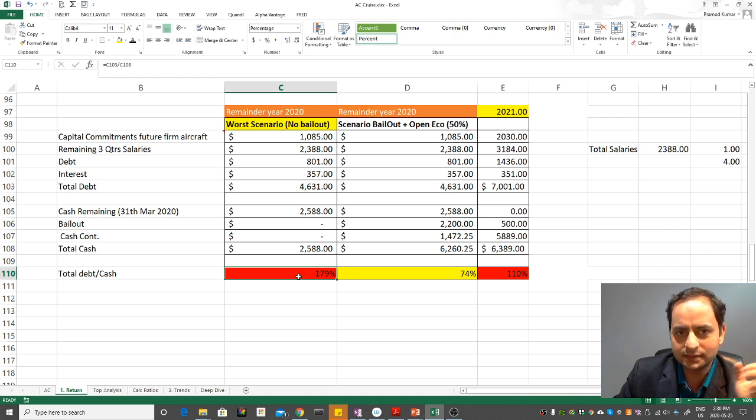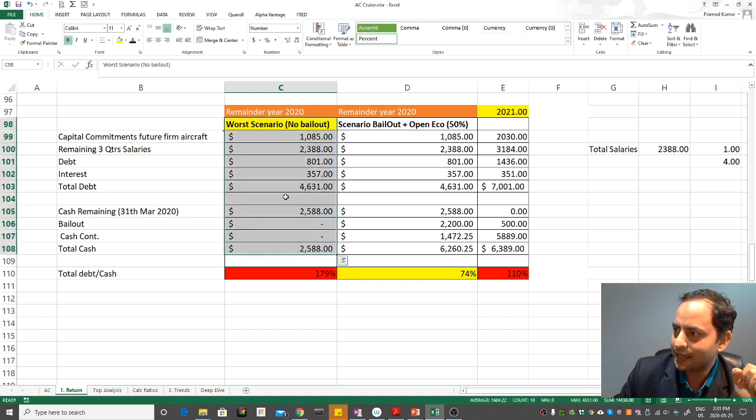But this is a worst scenario. The another scenario is, and on this scenario as well, I assume that for rest of the year the market won't open and the zero cash they will get, right? This is the extreme case.